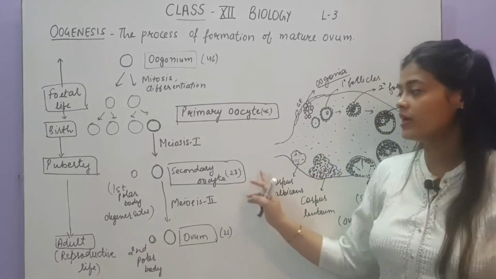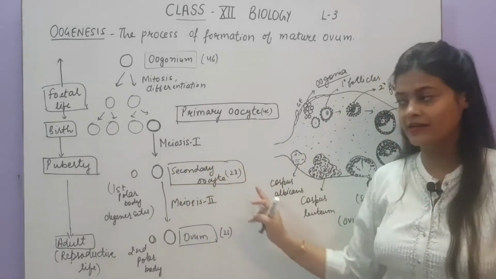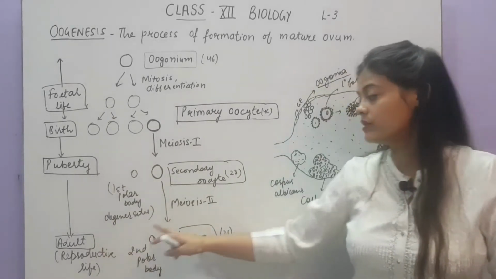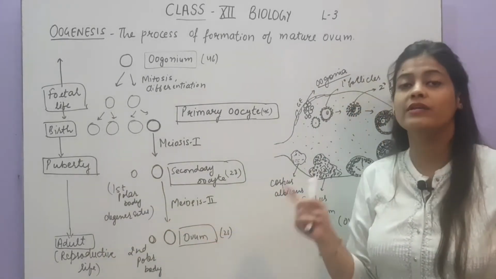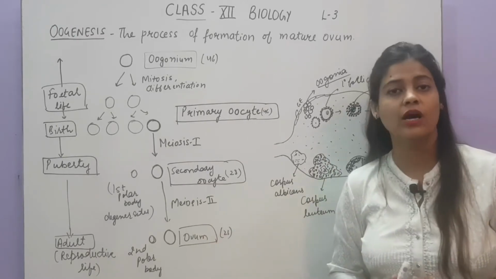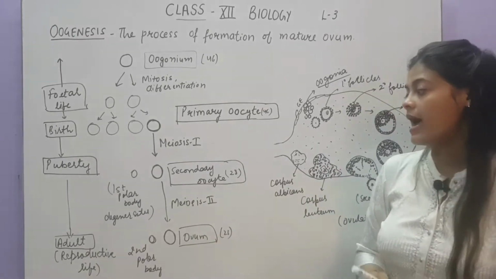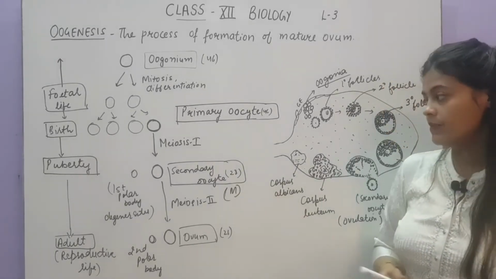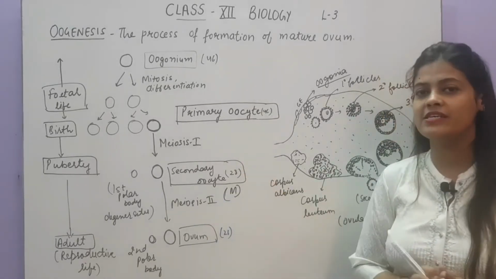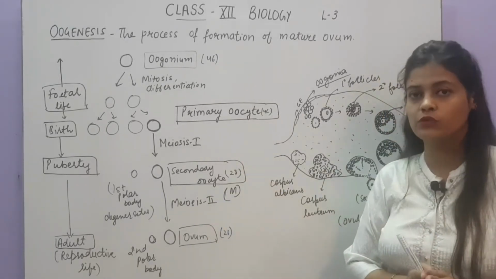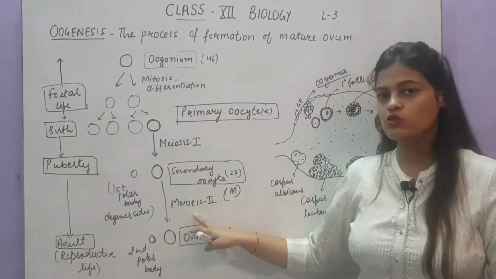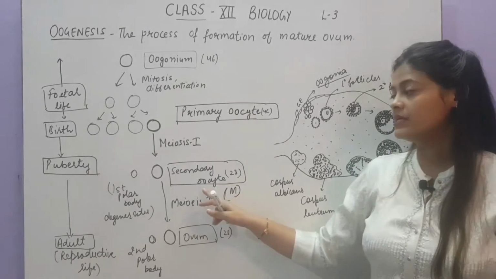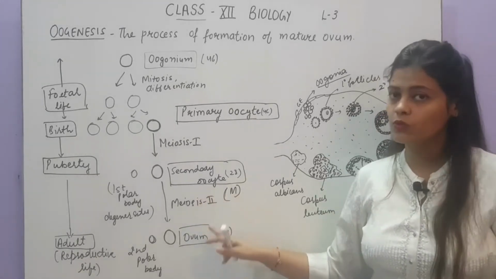At the time of puberty the female has only secondary oocytes in her body, and at the adult stage, that is the reproductive life, it will be converted into ovum only when sperm enters the female reproductive tract, and it will be arrested at the metaphase stage. Means the secondary oocyte will develop up to the metaphase stage, after that it will stop. After that meiosis 2 will happen when sperm enters the female reproductive tract. Ovulation happens at the secondary oocyte stage.